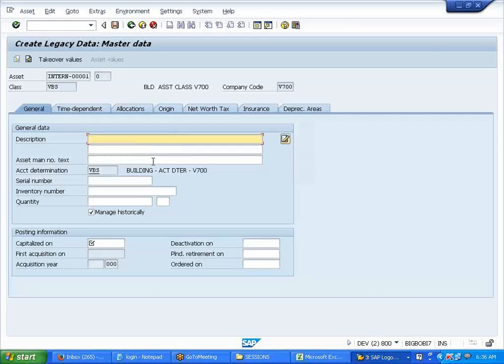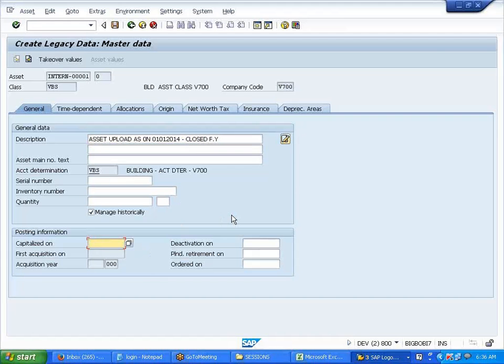Enter. Okay, now see here. Asset upload as on whatever it is. We said 01 01 2014, right? This we are doing for the closed fiscal year, right? Yes, closed fiscal year. Now watch this.